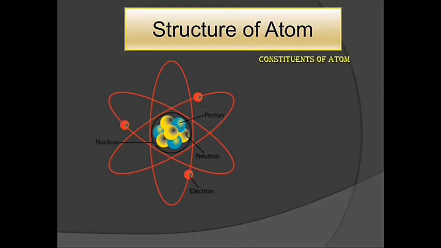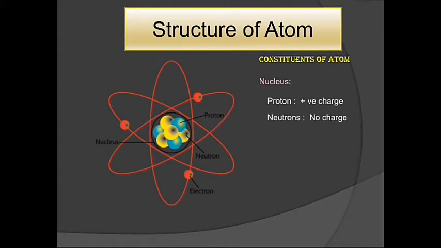The atom consists of a central nucleus in which protons and neutrons are present, and it is surrounded by orbits in which the electrons are revolving. The electron has negative charge, the proton has positive charge, and the neutron is neutral.